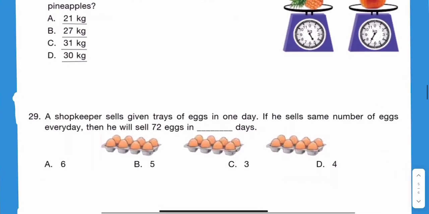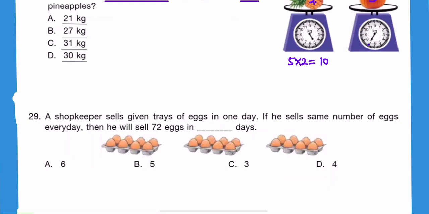Next, question 28. Rupa bought a pumpkin and a pineapple as shown. What is the total weight of 3 such pumpkins and 2 such pineapples? So this is the pineapple. We have to find the value of 2, and the value of 3 pumpkins. The value for 1 pineapple is given as 5 kg. And for 2 it will be 5 into 2, that is 10. And for a pumpkin it is 7 kg for 1, and for 3 it will be a multiple of 7. So 7 3s are 21. And what is the total weight? It will be 21 plus 10, that is 31, option C.